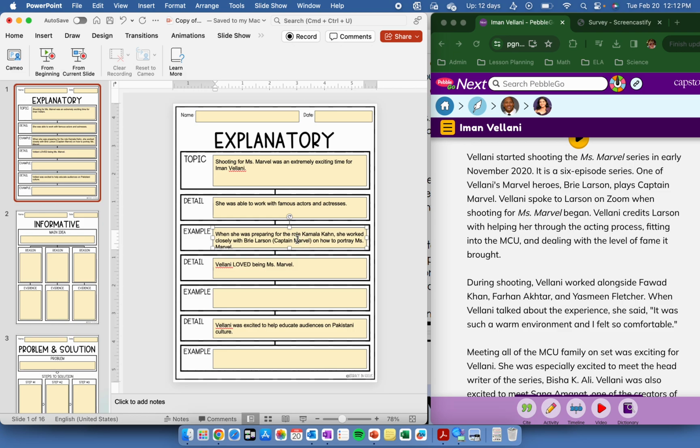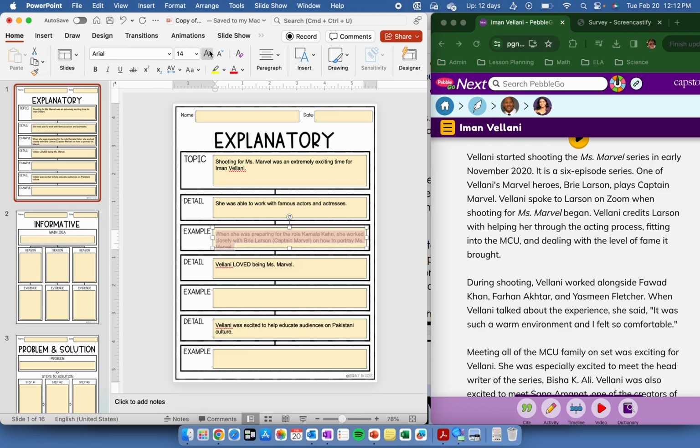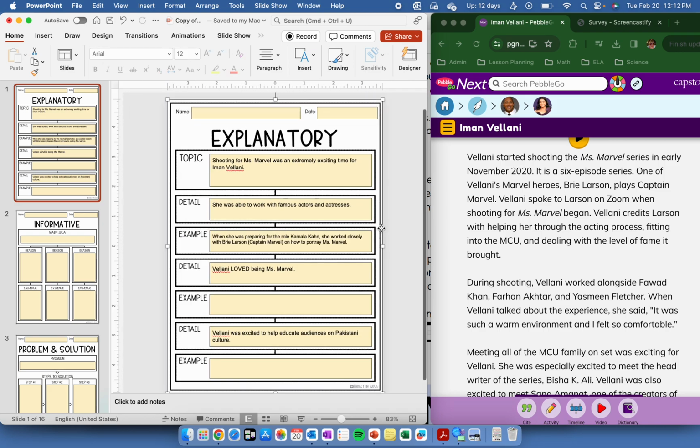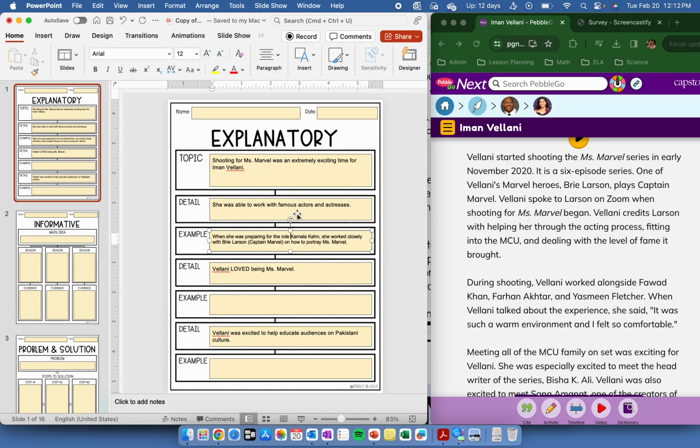Now I'm going to make this a little small. Well, let's see here if I can make it a little smaller, just so I can fit it all in here. Okay, so this example goes exactly with this detail right here.